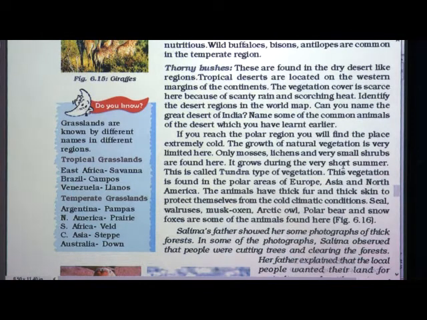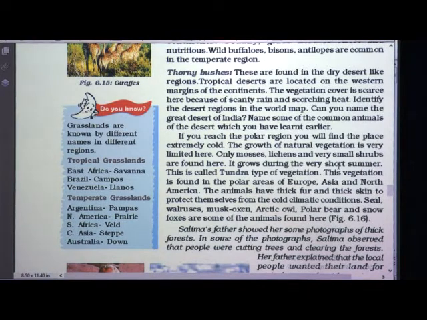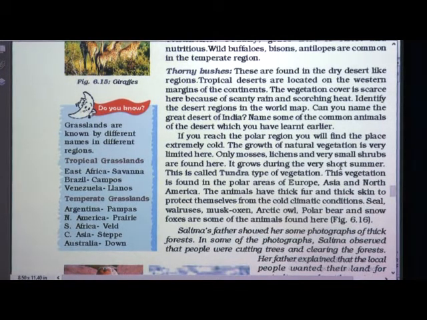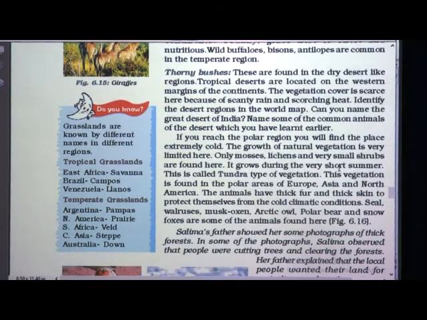This is called tundra type of vegetation.